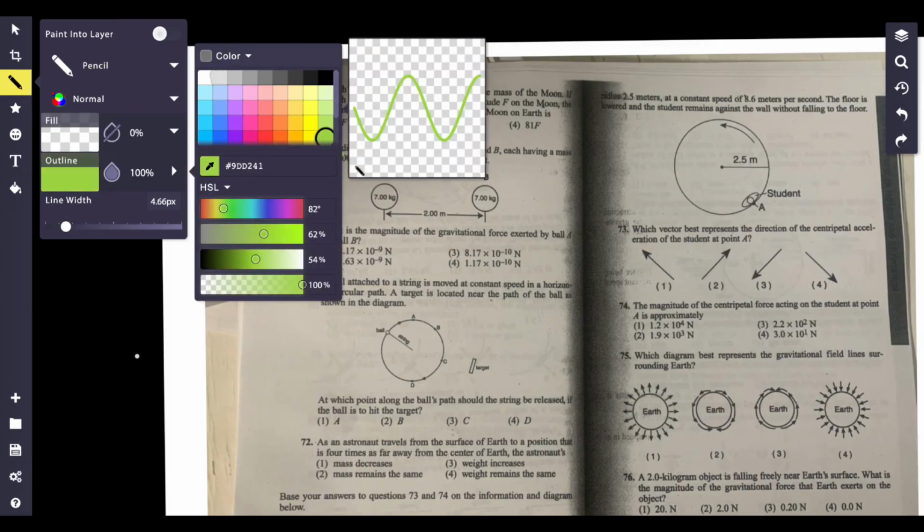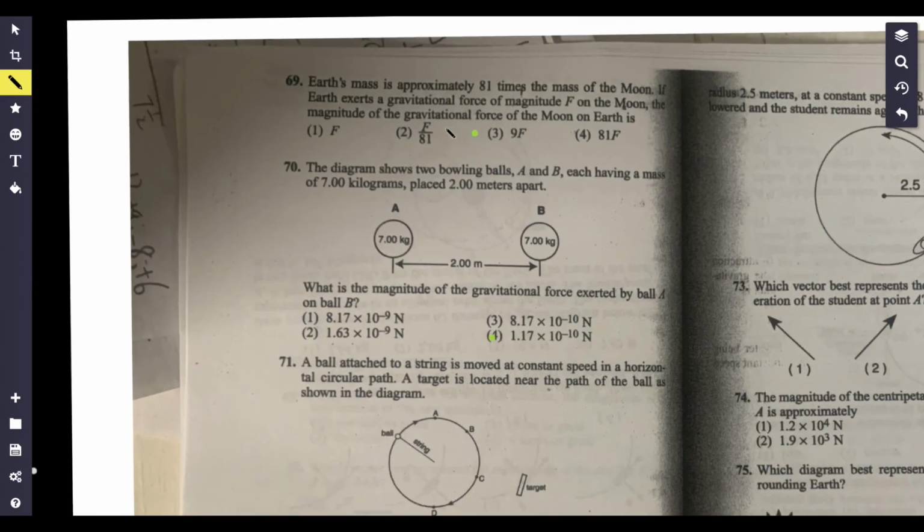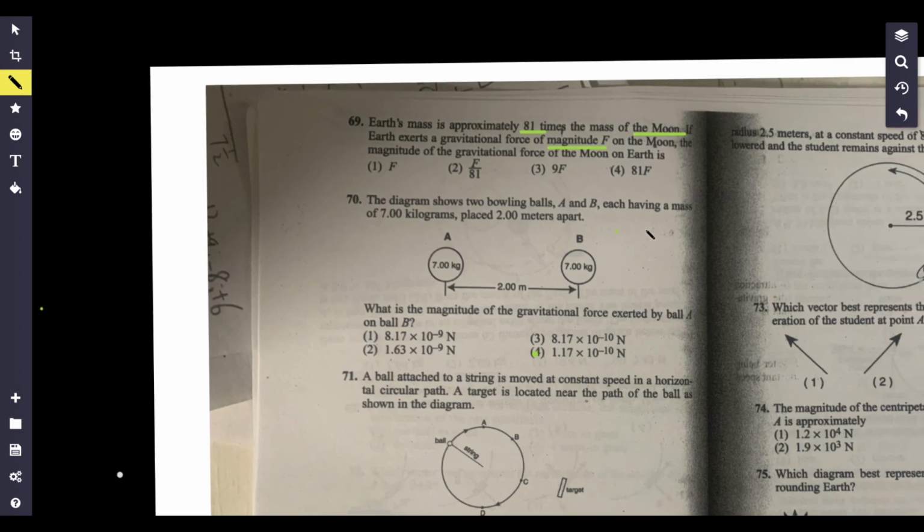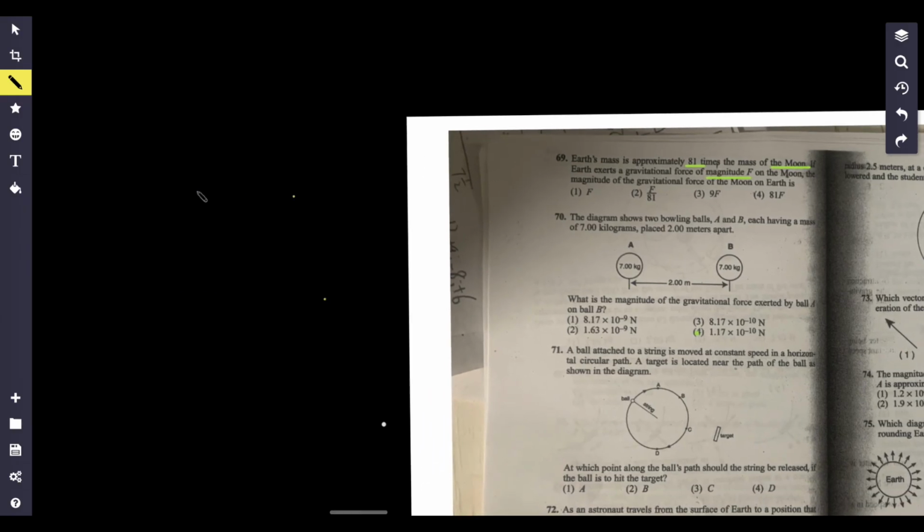And speaking of relationships, that is the first thing that pops up. All right, so Earth's mass is approximately 81 times the mass of the moon. If Earth exerts a gravitational force of magnitude F on the moon, the magnitude of the gravitational force of the moon on Earth is equal to what? All right, so we got Earth here and the moon here.